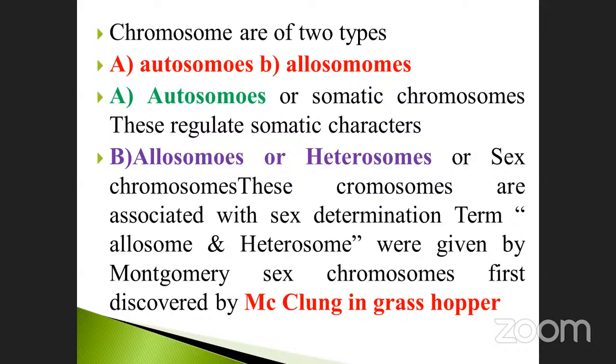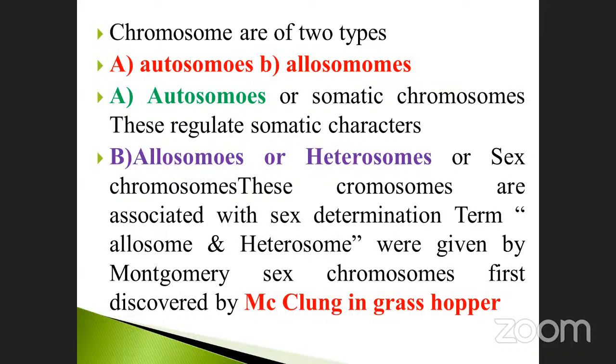The terms allosome and heterosomes were given by Montgomery. Sex chromosome was first discovered by McClung in grasshopper. Who stated the terms allosome and heterosomes?